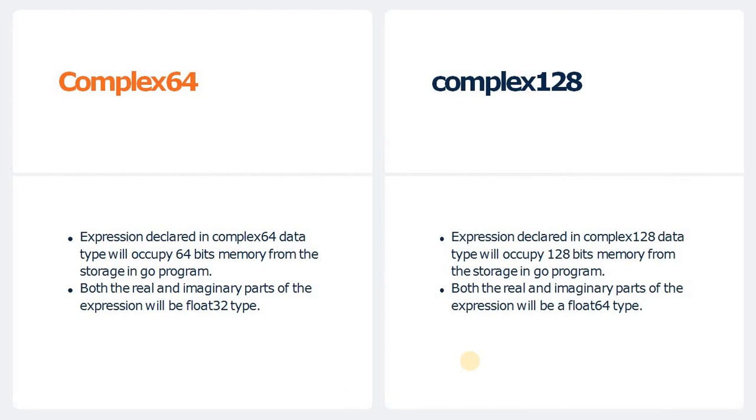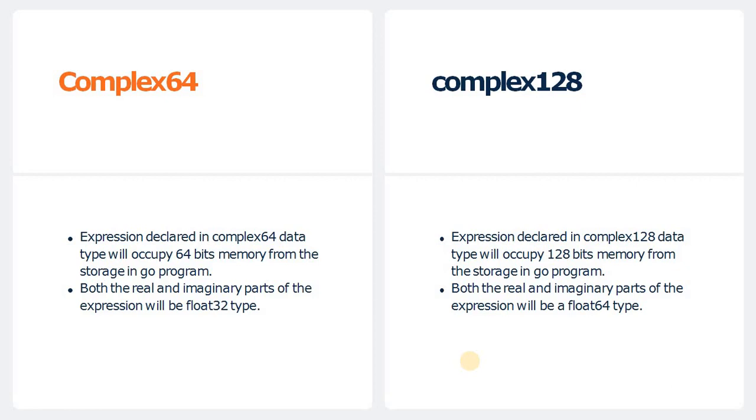In case of complex64, the declaration will occupy 64-bit memory from the storage. As we mentioned in the previous slide, the size of this complex data type is 64-bit as its name suggests, and the further difference is that both the real and imaginary part of this expression will be float32-bit, not 64-bit.